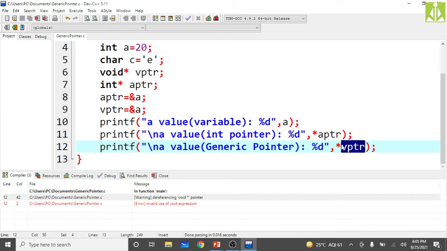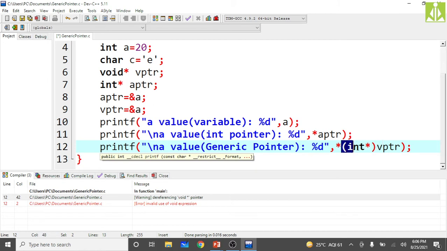Because of that reason, before dereferencing, you need to make it specific. And how can we make it specific? We will tell the compiler that vptr is holding an integer address. How will we tell? Simply take parentheses, and in those parentheses put int star. Int star is nothing but an integer address, isn't it?